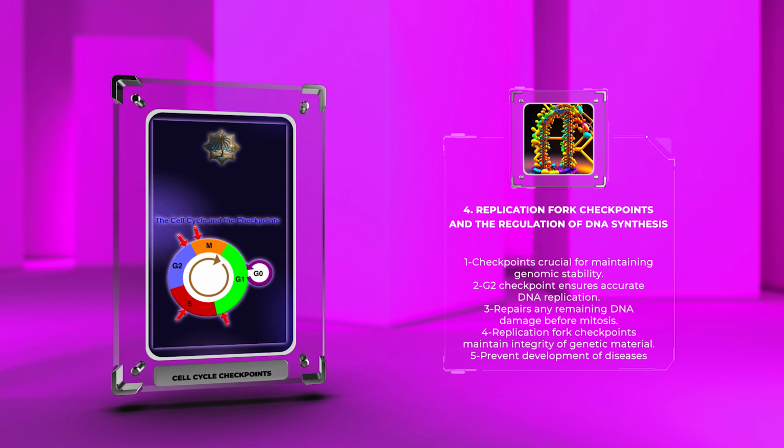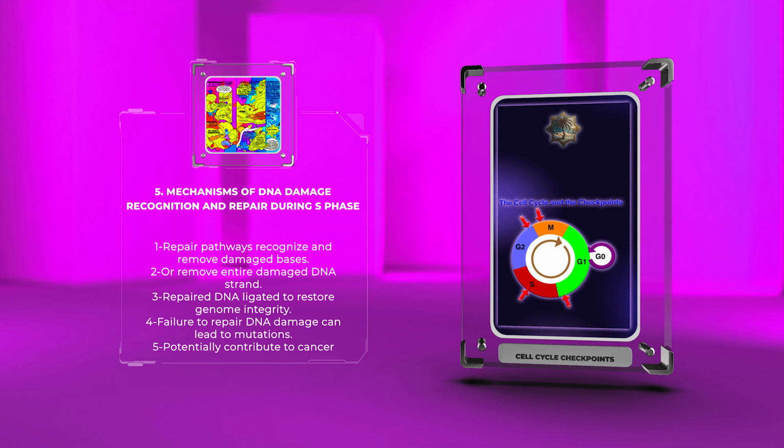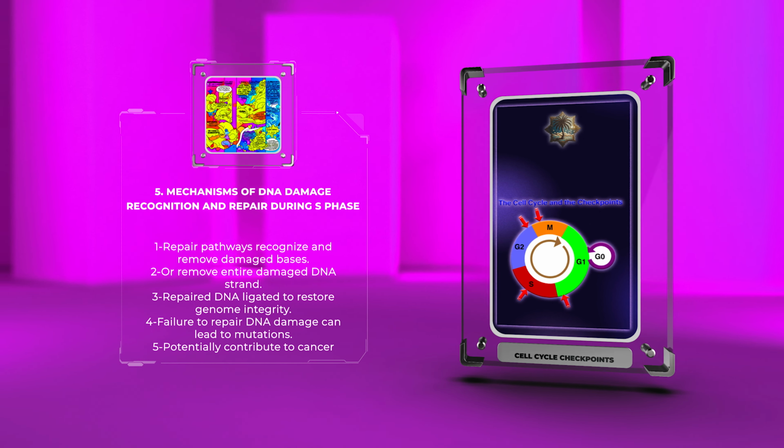These repair pathways involve the recognition and removal of damaged bases or removal of the entire damaged DNA strand. The repaired DNA is then ligated, or joined back together, to restore the integrity of the genome. Failure to repair DNA damage during S phase can lead to mutations and potentially contribute to cancer development.